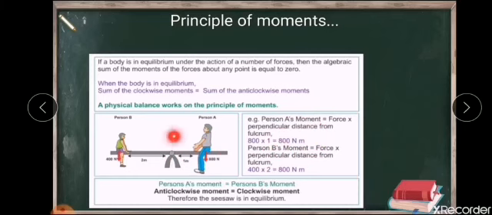Similarly for person B, the distance is 2 meter and the force is 400 Newton. So the moment of person B is 2 into 400, that is 800 Newton meter. In both cases, the moment is 800 Newton meter. That is, the moment of person A is equal to the moment of person B, or in other words, the anti-clockwise moment is equal to the clockwise moment. So this is all about the principle of moments.